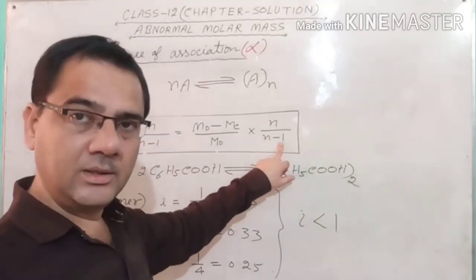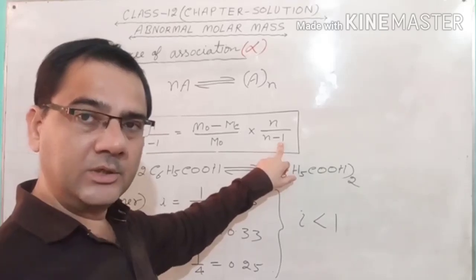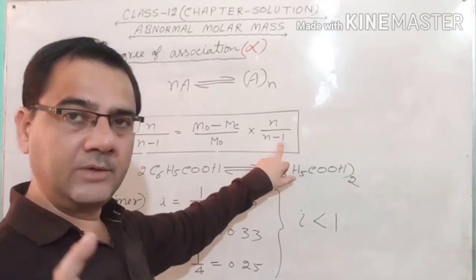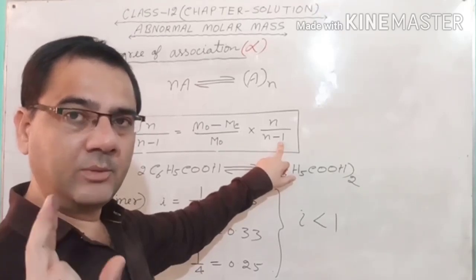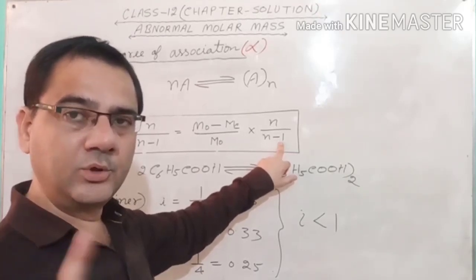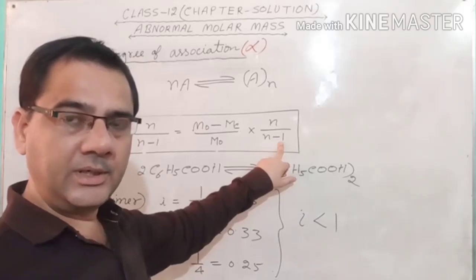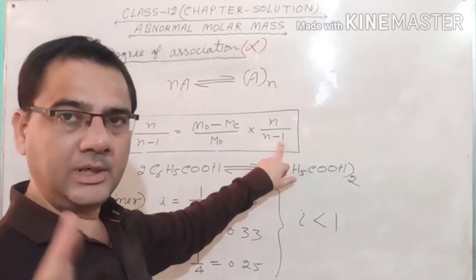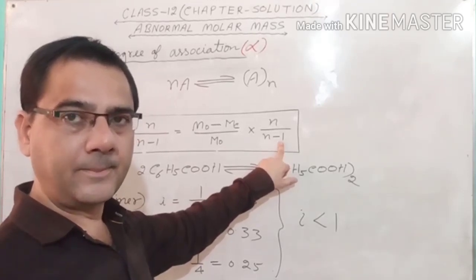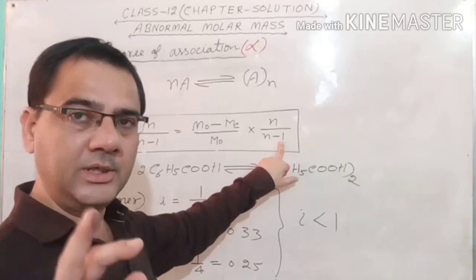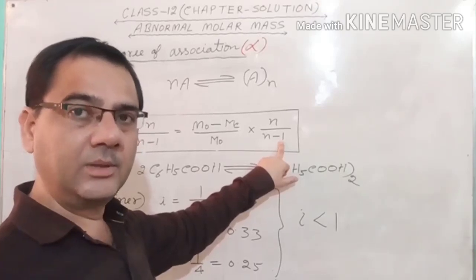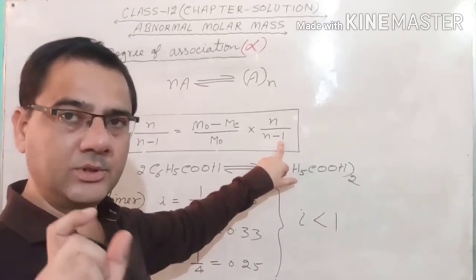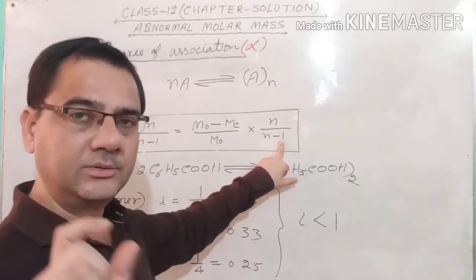And what is n here? That much number of molecules which join together. If there are two molecules combining and they form one molecule, it means they form dimer, and for dimer the value of n is 2. If three molecules are combining and forming one molecule, for trimer n is equal to 3, for tetramer n is equal to 4, like that. In dissociation, the n is the number of moles of particles formed after the process. But here, the number of molecules of particles combining to each other, that is called n.